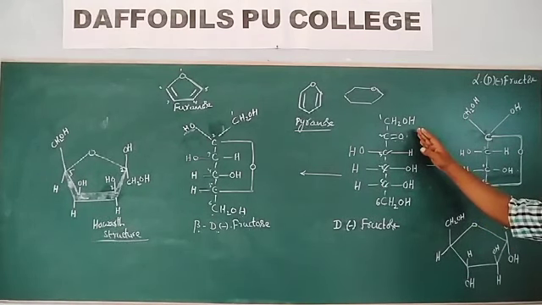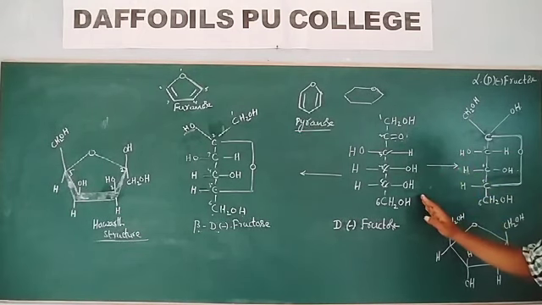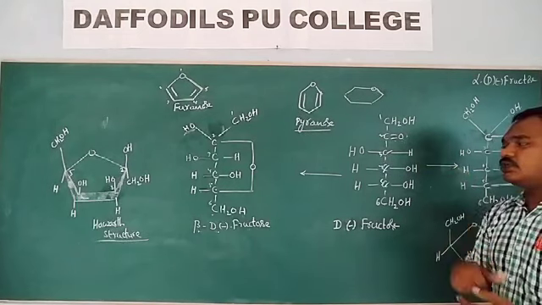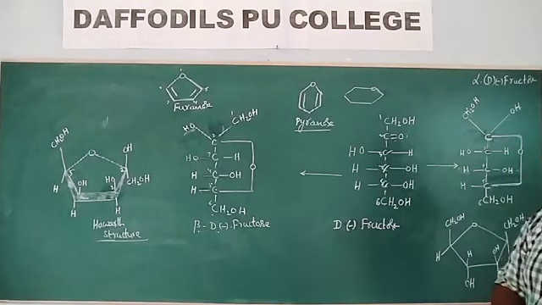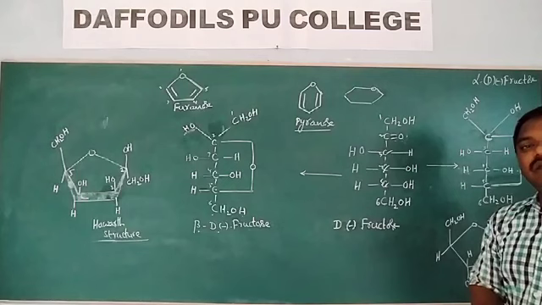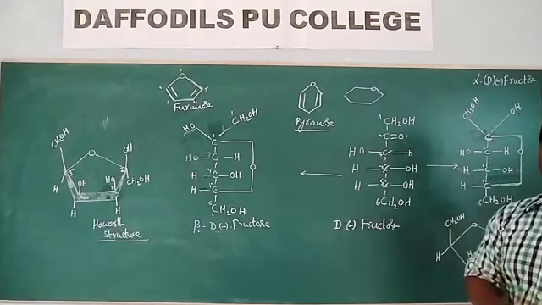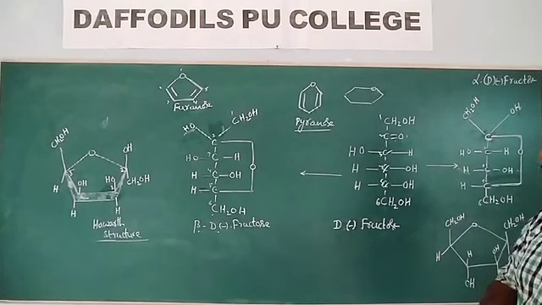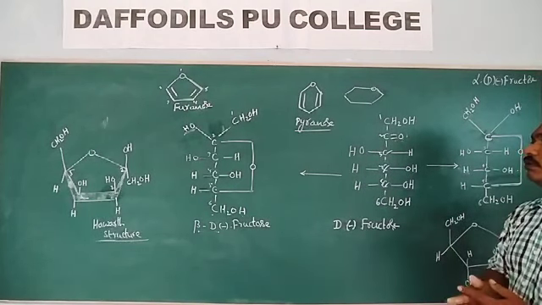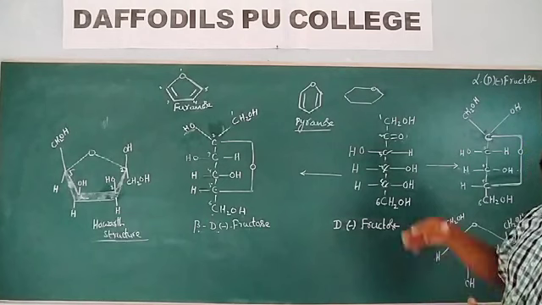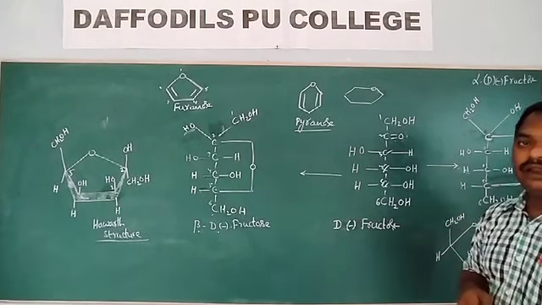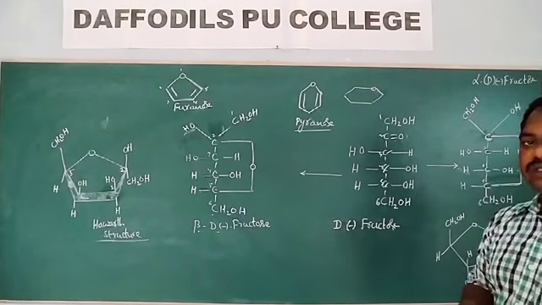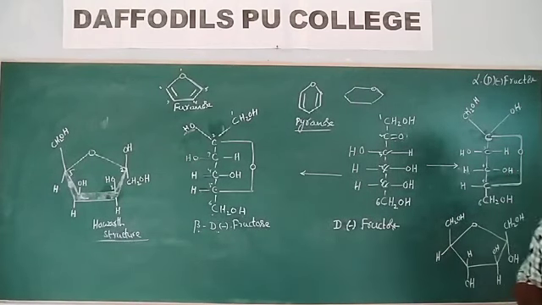This fructose is a reducing sugar, even though it contains a ketonic group. It is due to the rearrangement of this group into an aldehydic group in the presence of Tollens reagent or Fehling's solution. This rearrangement is called the Lobry de Bruyn-van Ekenstein rearrangement.